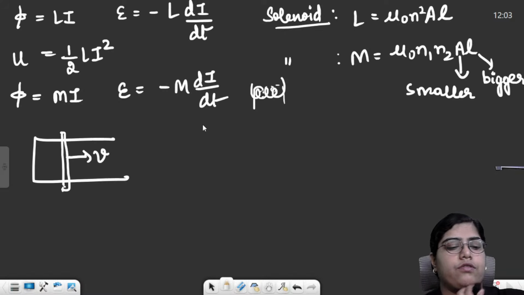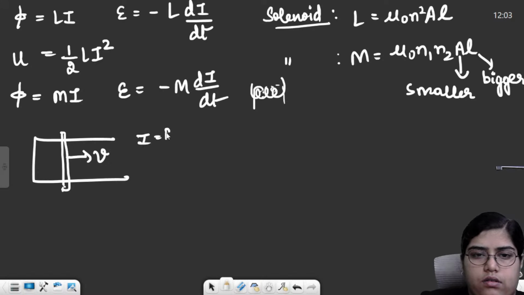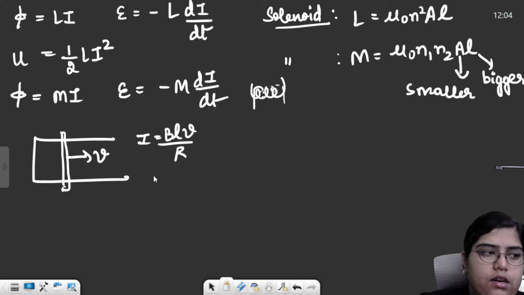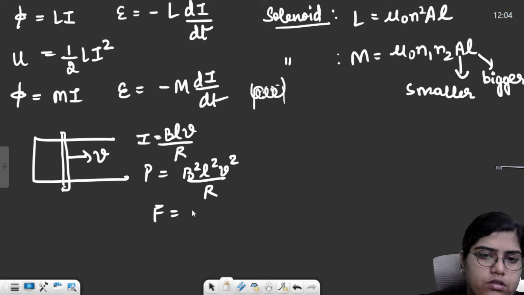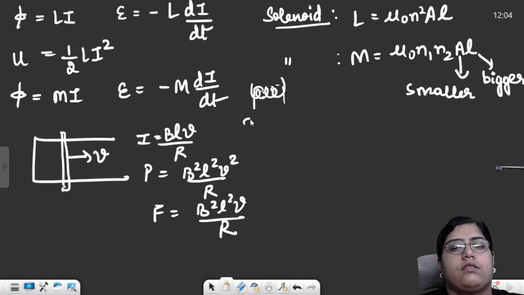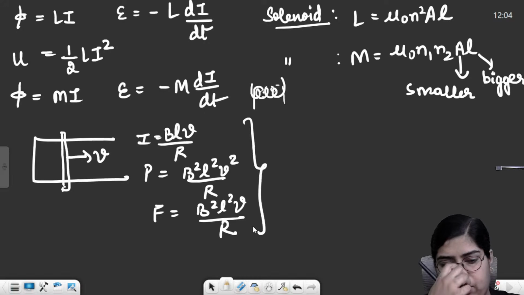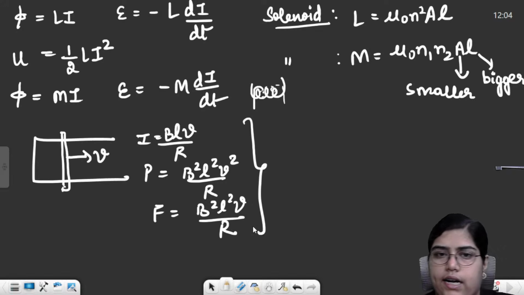The formulas for all these: current was basically BLV by R. Power was B square L square V square by R. Force was B square L square V by R. These three formulas were not mentioned directly in the book, but we derived them while understanding the process.